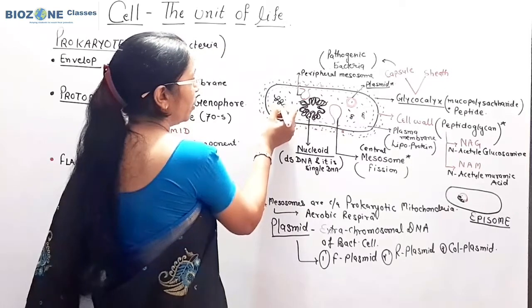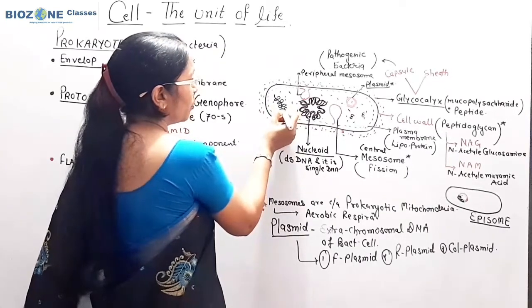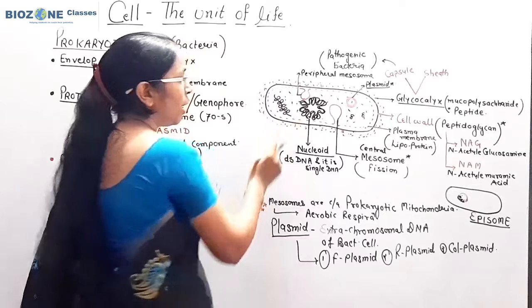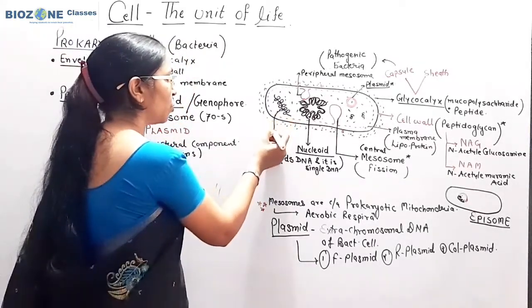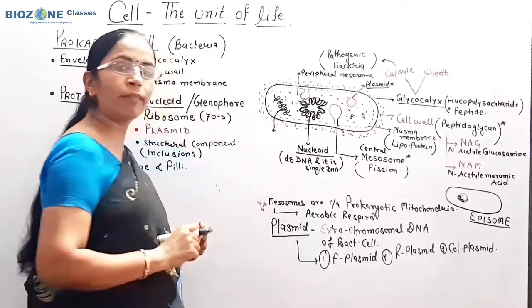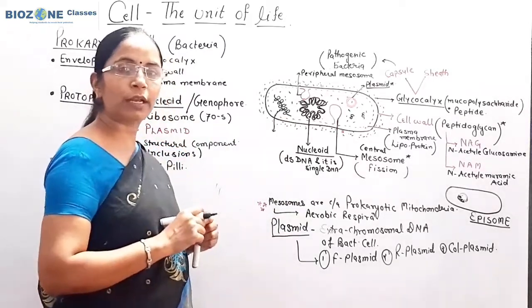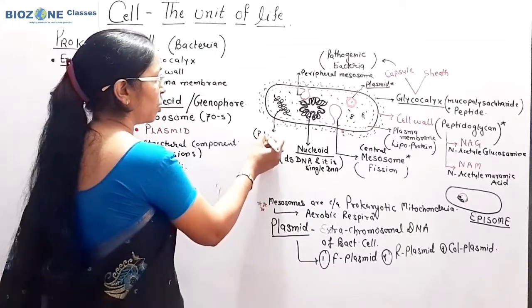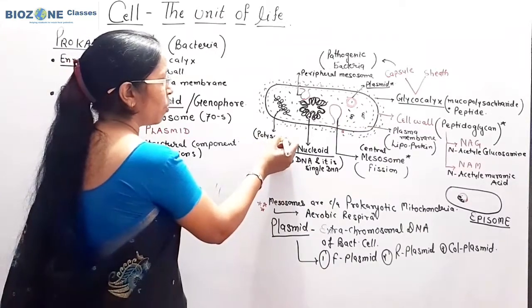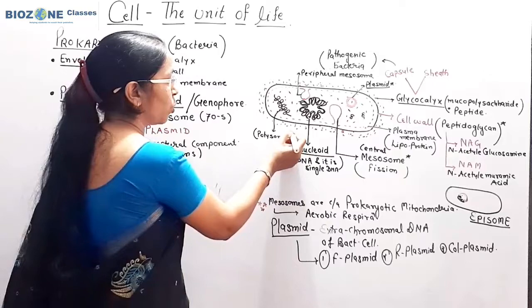One thing you remember, the 70S ribosome is present in bacteria, and a number of 70S ribosomes present on the string of messenger RNA form a structure called polysome or polyribosome.